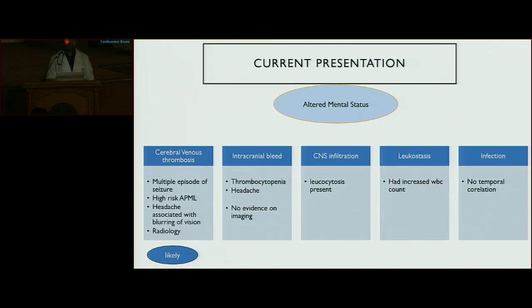Intracranial bleed, as patient had thrombocytopenia and headache, but there was no evidence on imaging, and patient did not have any focal neurological deficit. CNS infiltration, patient had leukocytosis, but CNS infiltration is usually seen at a leukocyte count more than 50,000. Infection, patient did not have any source of infection at the time of presentation.